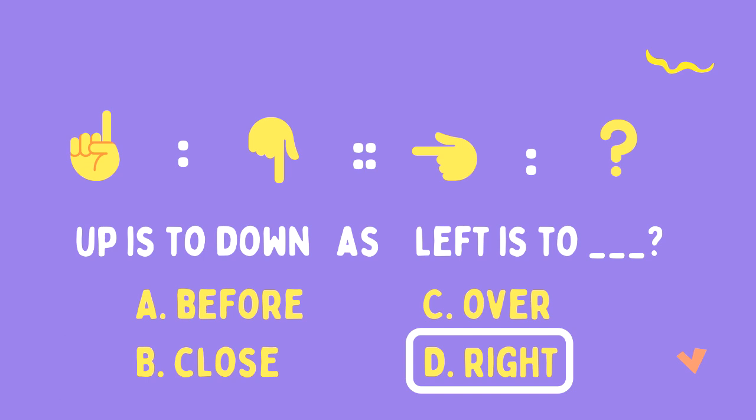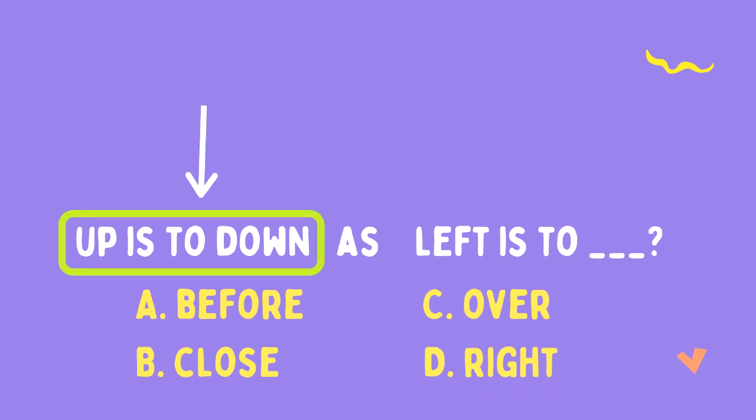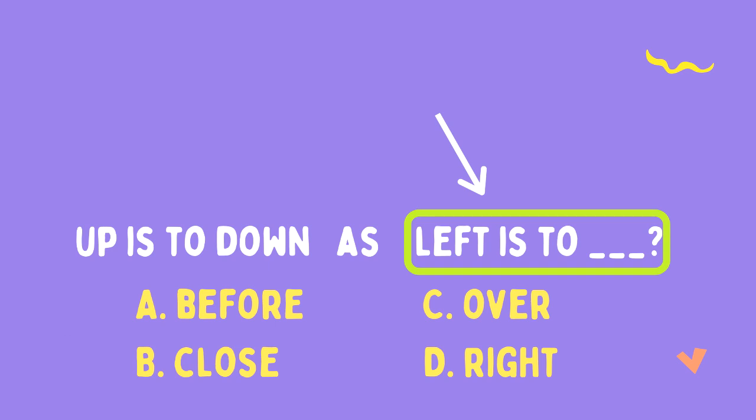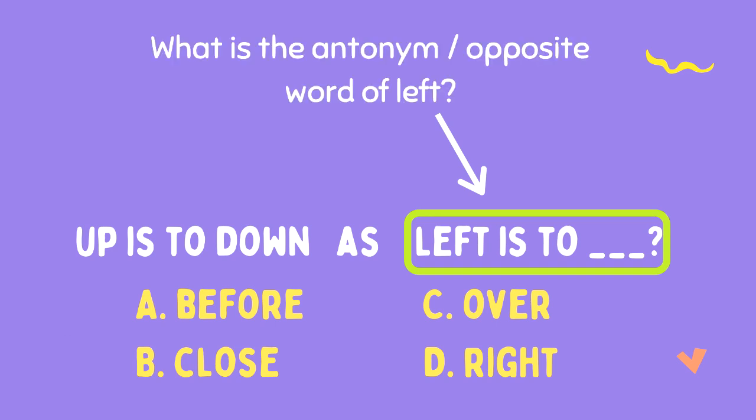In analogies, the first thing we do is look at the first pair of words. Up is to down. What is the relationship of up and down? Well, up is the opposite of down, or its antonym. Then, look at the second pair of words. Left is to blank. So what we are looking for is the opposite or antonym of left, and that is right.